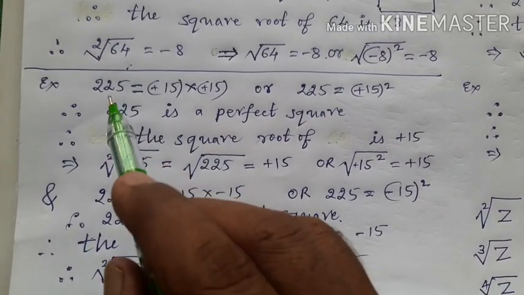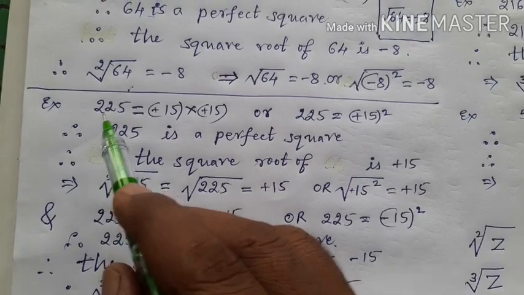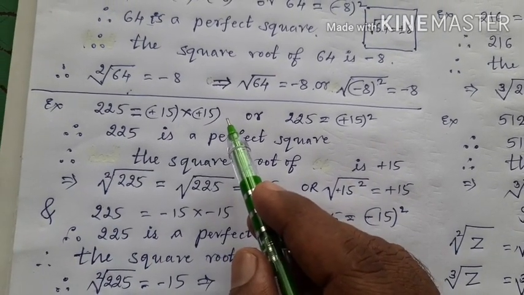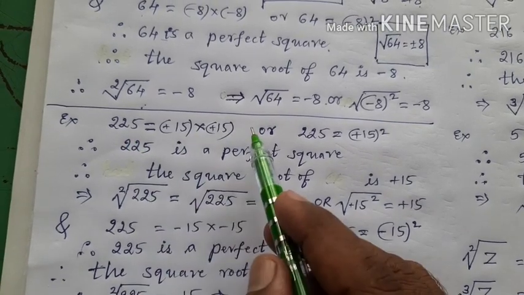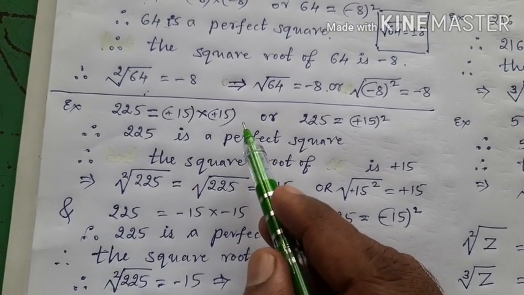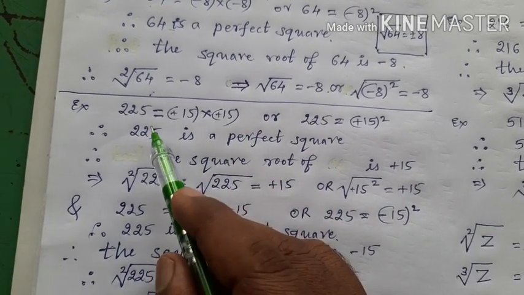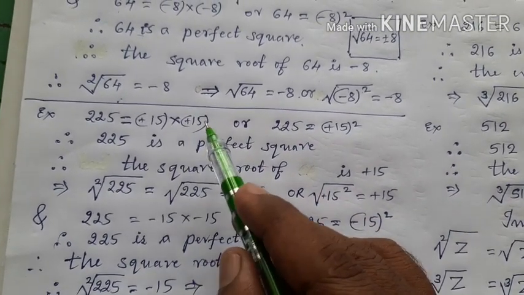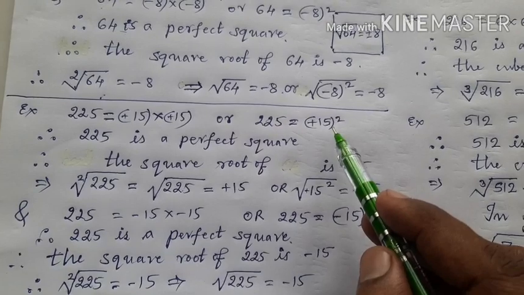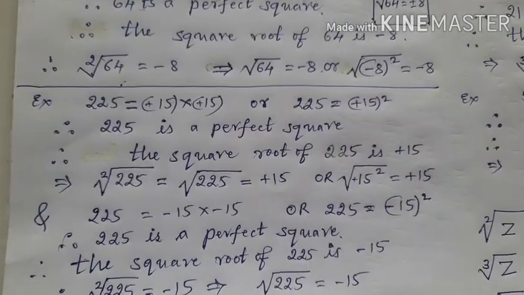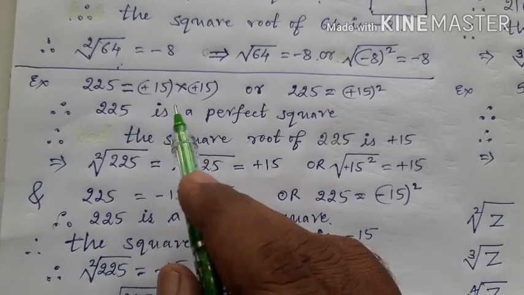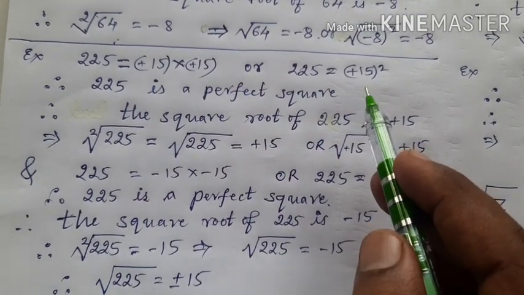Let me take one more example, children. 225 is equal to plus 15 into plus 15. Therefore, it is equal to the product of two equal integral numbers. That is why 225 is a perfect square. Right? But plus 15 into plus 15 can be written as plus 15 square. So, children, here 225 is a perfect square.